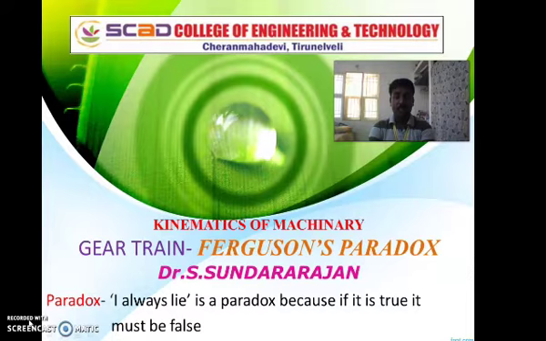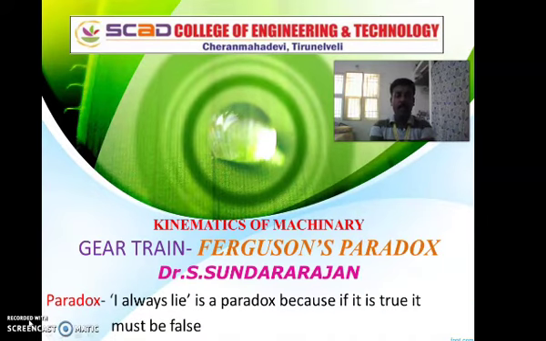In this semester, the second year mechanical students have kinematics of machinery. Kinematics is the study of the relationship between displacement, velocity, acceleration and time without considering the forces. We should never consider any forces while studying kinematics of machinery.